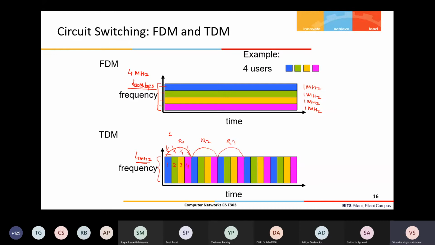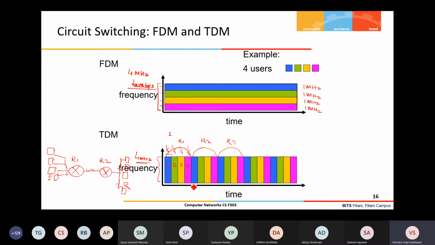So how are FDM and TDM different? TDM means, suppose this is a channel which is divided based on time between these two routers R1 and R2, right? So here let us say the sender is there, and somewhere here let us say the receiver is there. So here the senders are connected: basically one sender, second sender, third sender, and fourth sender. And like that here also I may have 4 receivers.